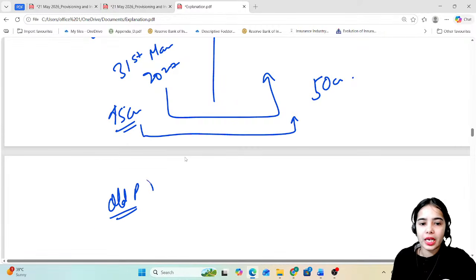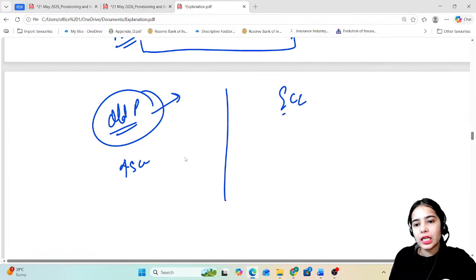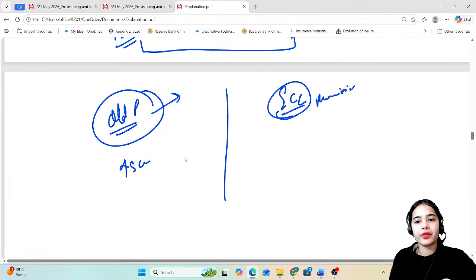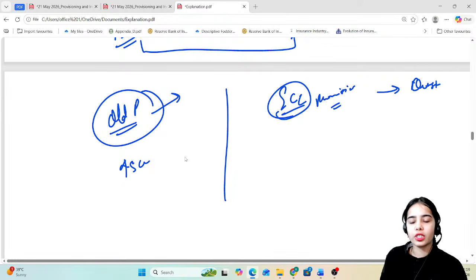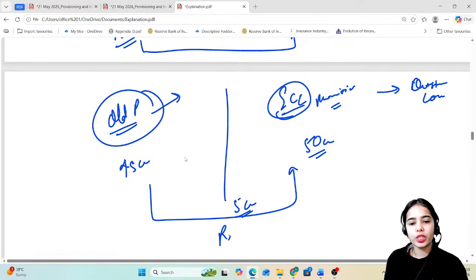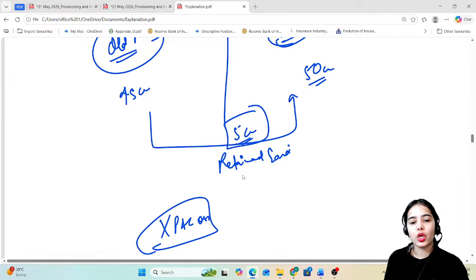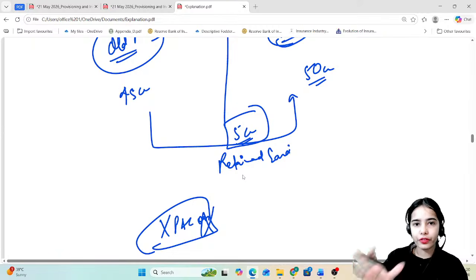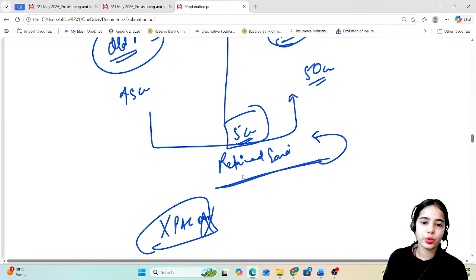Old provisions that are maintained as per the old criteria are only 45 crores, while as per the ECL model, the provisions for the new outstanding loans should be 50 crores. So this 5 crore difference will be paid through the retained earnings, and these 5 crores should not be shown in the profit and loss account as a loss. Whatever is the difference between the old provisions and the ECL provisions has to be covered through the retained earnings.